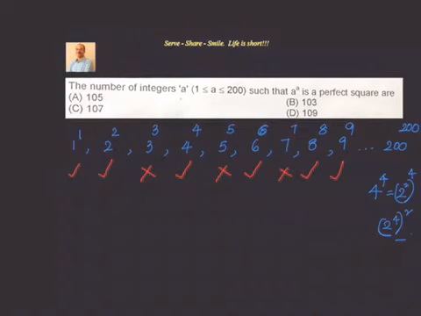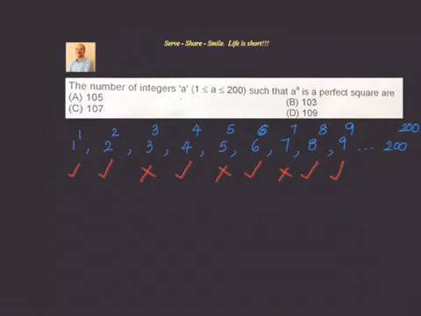Similarly, look at 9 to the power of 9. It can be written as 3 square whole to the power of 9, which is nothing but 3 power 9 whole square.